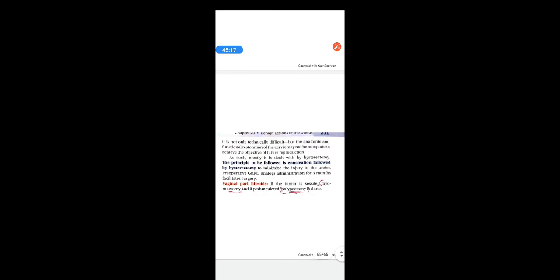Preoperative GnRH analog administration for 3 months facilitates easy surgery. And coming to the vaginal part fibroids, if the tumor is sessile, myomectomy. If it is pedunculated, if it has a pedicle, then polypectomy, because they can come out through the cervix with the pedicle, so it is easy to remove such fibroids. So there you can go for polypectomy. Just like polyps, you can remove the vaginal part fibroids.